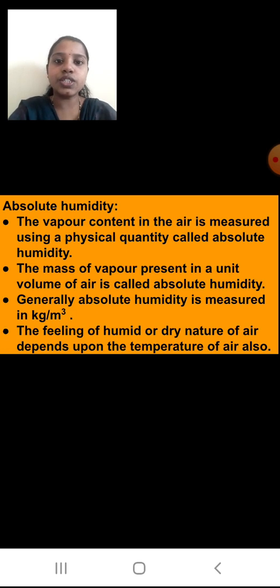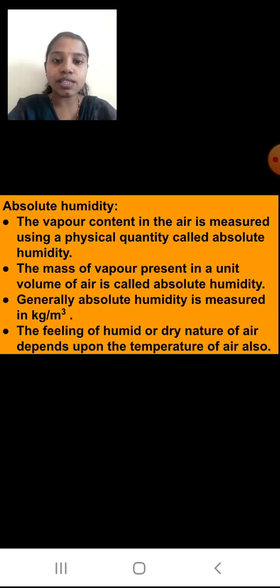The next topic which we are going to study is absolute humidity. Now what is this absolute humidity? The vapor content in the air is measured using a physical quantity called absolute humidity. So how much vapor is present in the air is measured using absolute humidity.